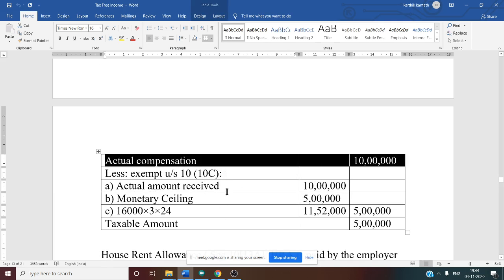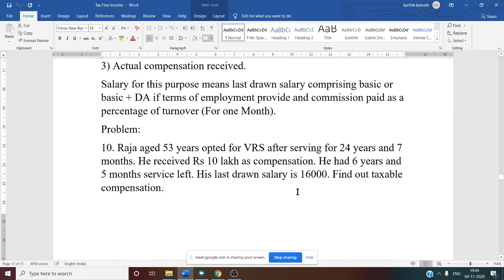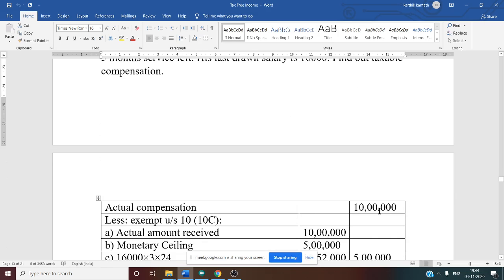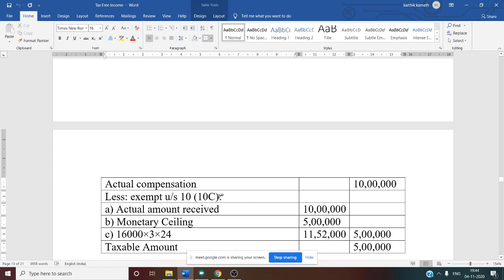Format: 3 columns, particulars and 2 amount columns. First, actual compensation, which is given in the problem. That is 10 lakh, and we write it in the outer column. Less: exempt under section 10 clause 10c. 3 rules are there. First is the actual amount received. Whatever he has received, 10 lakh, you write in the inner column. Then the monetary ceiling, that is the statutory limit, 5 lakh. And for the third one, you need to apply the rule. What is the rule here?